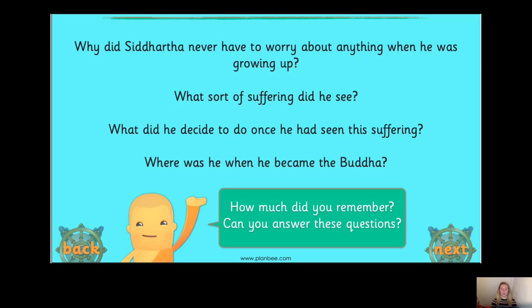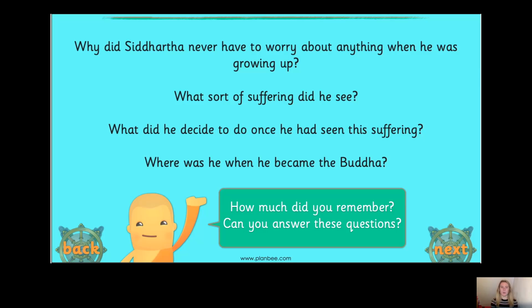So the first one, why did Siddhartha never have to worry about anything when he was growing up? Well, it was because he lived inside a beautiful palace, didn't he? He was a prince in a very rich and important royal family. Now, what sort of suffering did he see? Do you remember? Yes, that's right. He saw sick, old and dying people for the first time in his life, which worried him, didn't it?